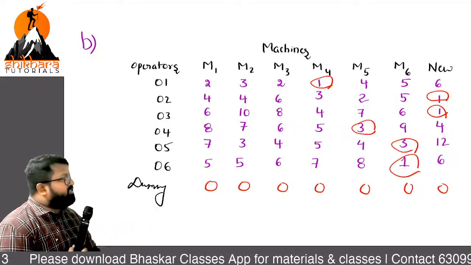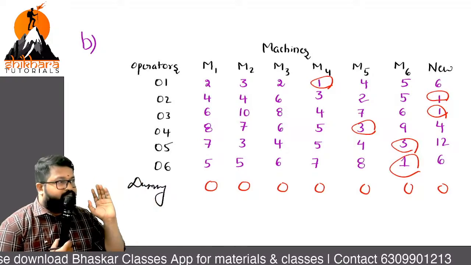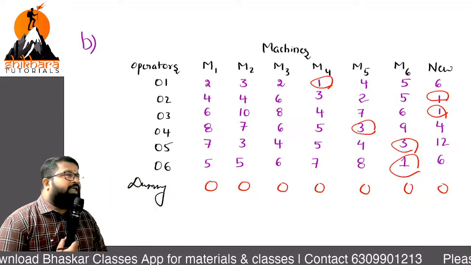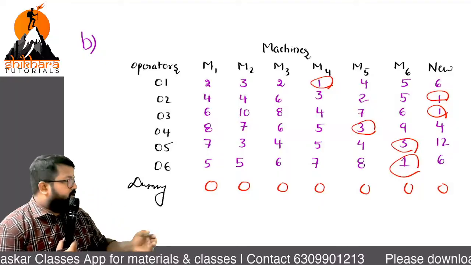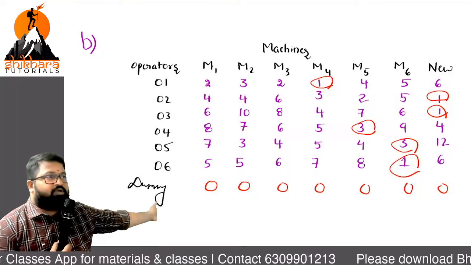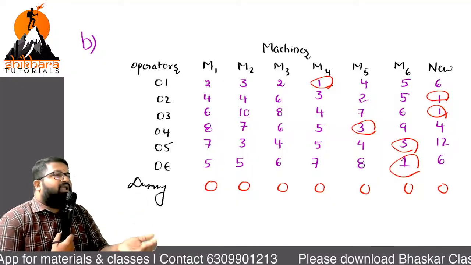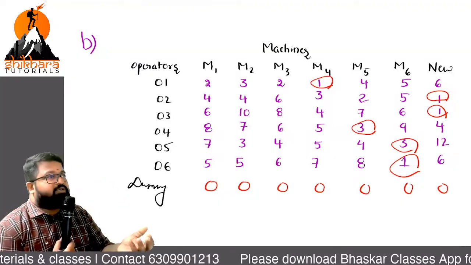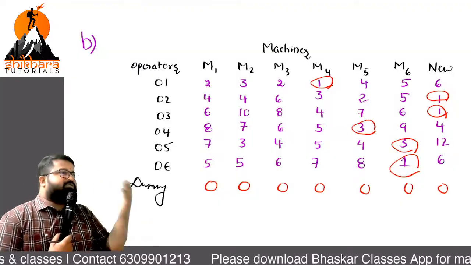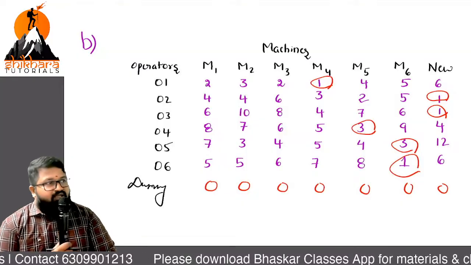Once this part is done, you will get a resultant matrix from the row operation or row minimum. Next, take down the heading, column operation. Is it required? Because at the last row, every element is 0, so whatever resultant matrix you are getting from row operation will be the same matrix for the end result of column operation. Then straight away, which process? Test for optimality. Okay. Till here, fine.